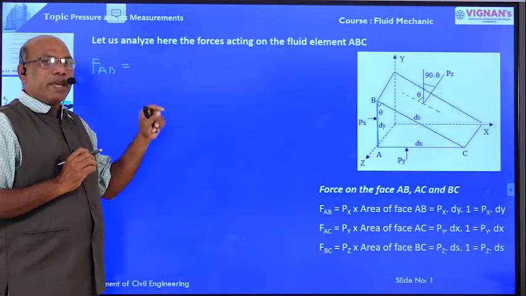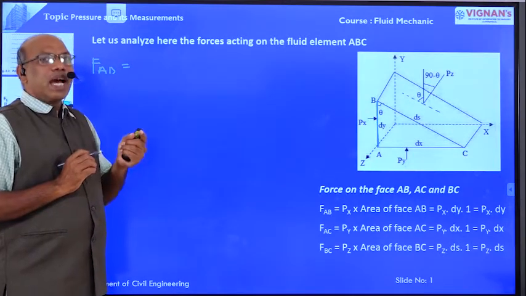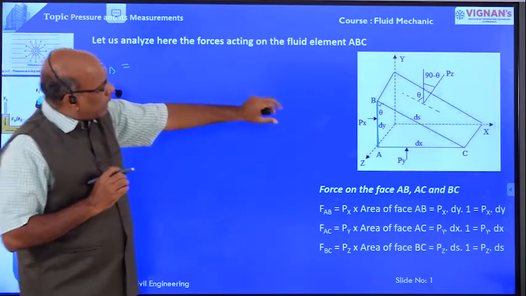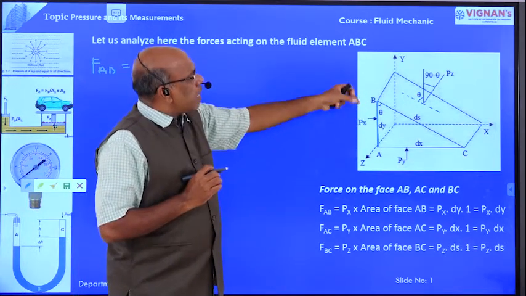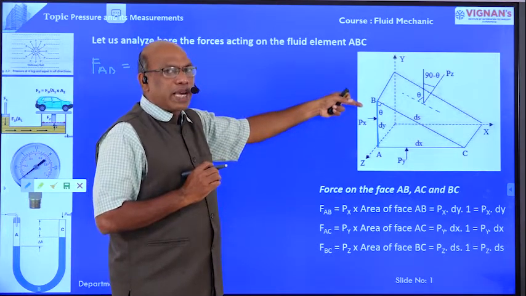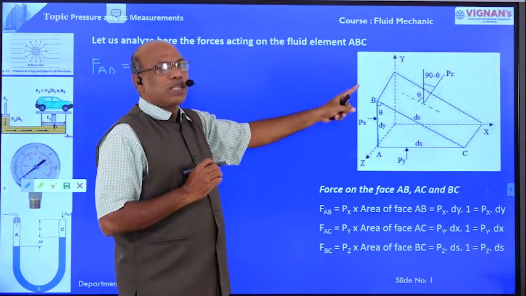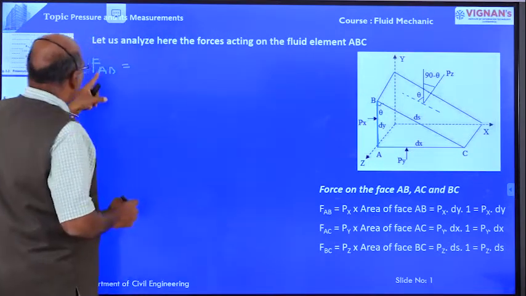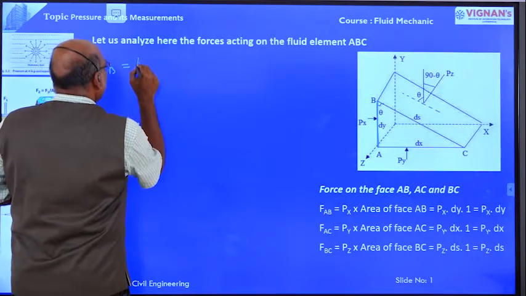On face AB, the stress is Px. The area is the depth of the element AB, which is dy, into 1, the unit width perpendicular to the plane of the paper. Therefore force on face AB equals pressure into area.